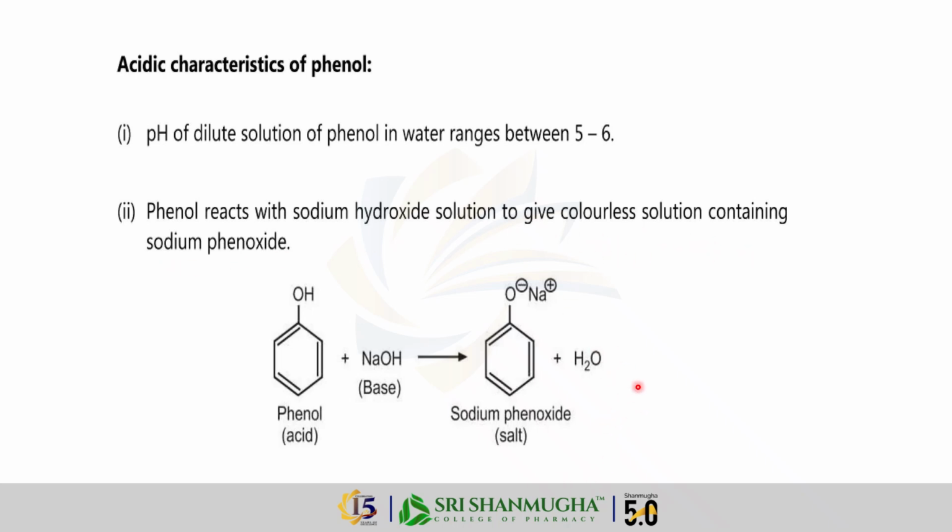This reaction confirms the acidic nature of phenol, as it can donate a hydrogen ion and form a salt. This property clearly indicates that phenol exhibits weak acidic behavior.